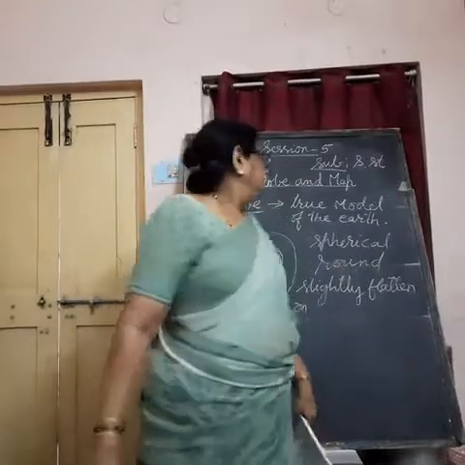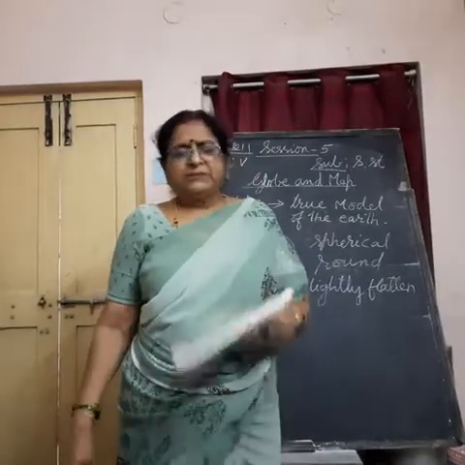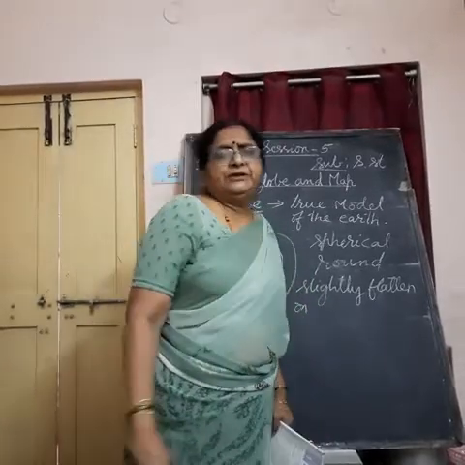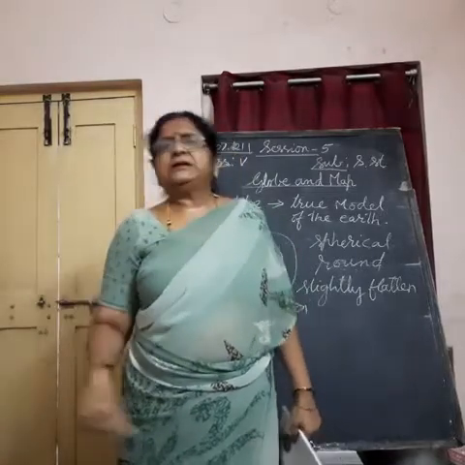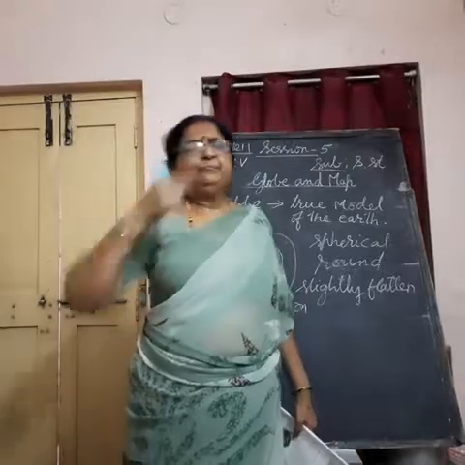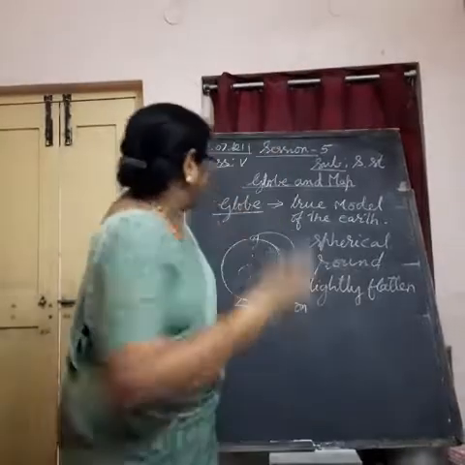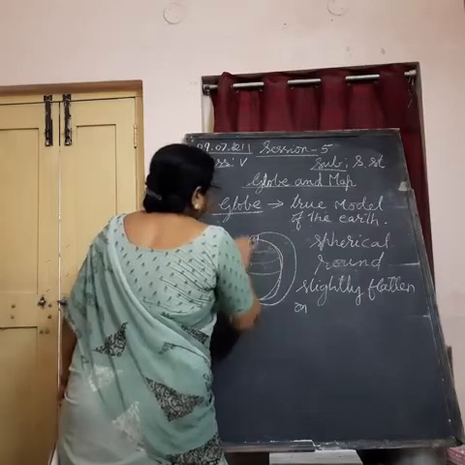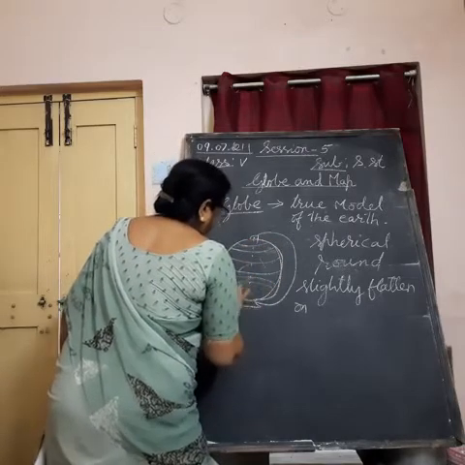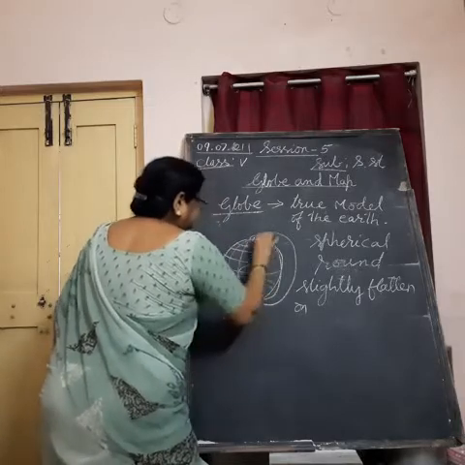So, what is a globe? Globe is a true model of the earth. It is a true and very small model of the earth. Though it is a small model, it is very informative. What information it gives us? It gives us how many continents are there, how many oceans are there, and even the imaginary lines on the earth which are called latitudes and longitudes. See, slightly like this. Lines are drawn on the globe. In reality, they are not drawn. Imaginary lines they are like this.